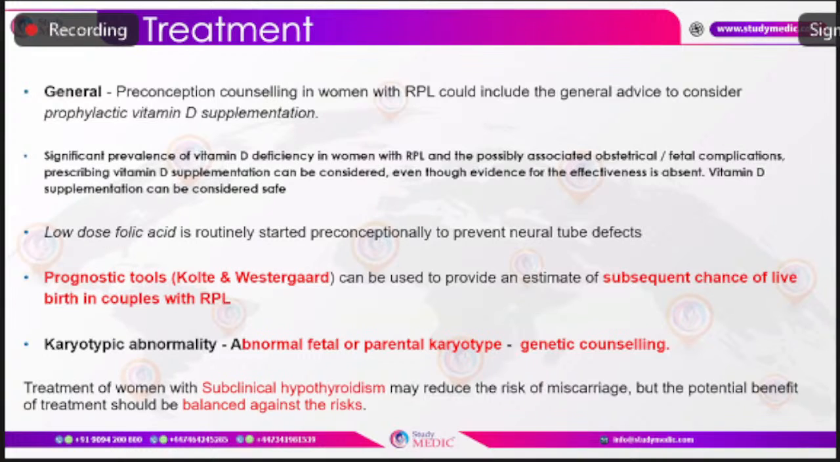Any infections are to be treated, anemia can be managed, and for other conditions like antiphospholipid antibody syndrome, we need to start aspirin preconceptually. Along with that, we can advise them to start prophylactic vitamin D supplementation, as it has been shown that there would be some benefit in women with recurrent pregnancy loss. Given the significant prevalence of vitamin D deficiency in women with recurrent pregnancy loss and possibly associated obstetric and fetal complications, prescribing vitamin D supplementation can be considered. Though complete effectiveness is not established, it is not harmful, as vitamin D supplementation is considered safe in pregnancy.